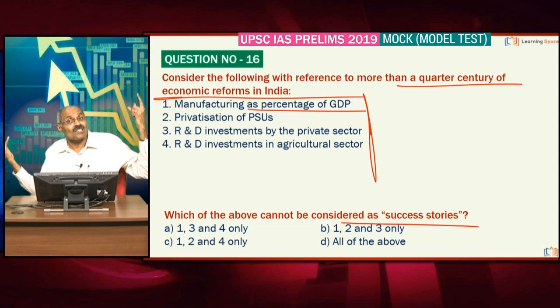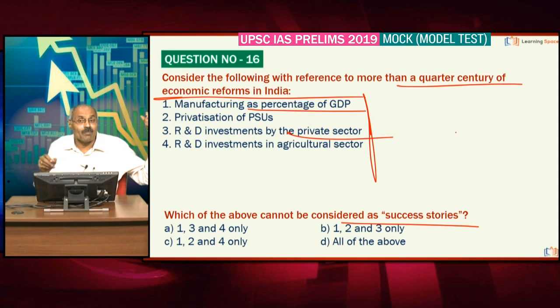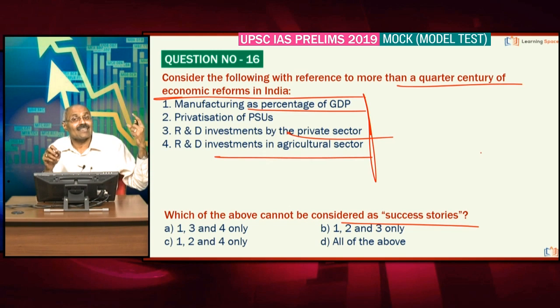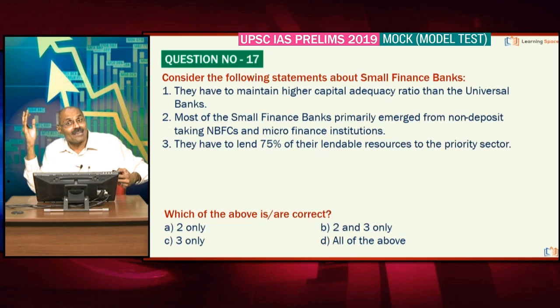Second, privatization of public sector undertakings, not much improvement. Then R&D investments by the private sector, it is not a success story, though they improved slightly, you cannot call it a success story. R&D investments in the agricultural sector, an abysmal story as far as agriculture is concerned. Friends, all four cannot be considered as success stories, and there are a number of success stories. We will deliberate in some other class.